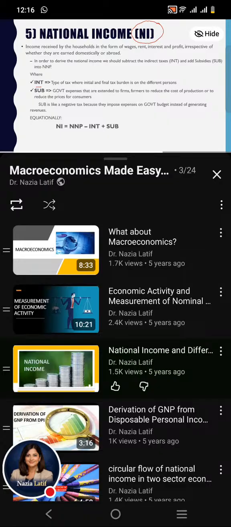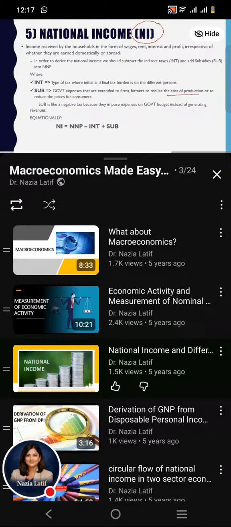Indirect tax is a type of tax where the initial and final tax burden is on different persons, meaning that the tax burden can be shifted to another person. How can we define the term subsidy? We can say that subsidy is a type of government expense that is extended to farmers to reduce the cost of production or to reduce the prices for consumers. In another way, we can say that subsidy is a type of negative tax because it imposes expense on the government budget instead of generating revenues.